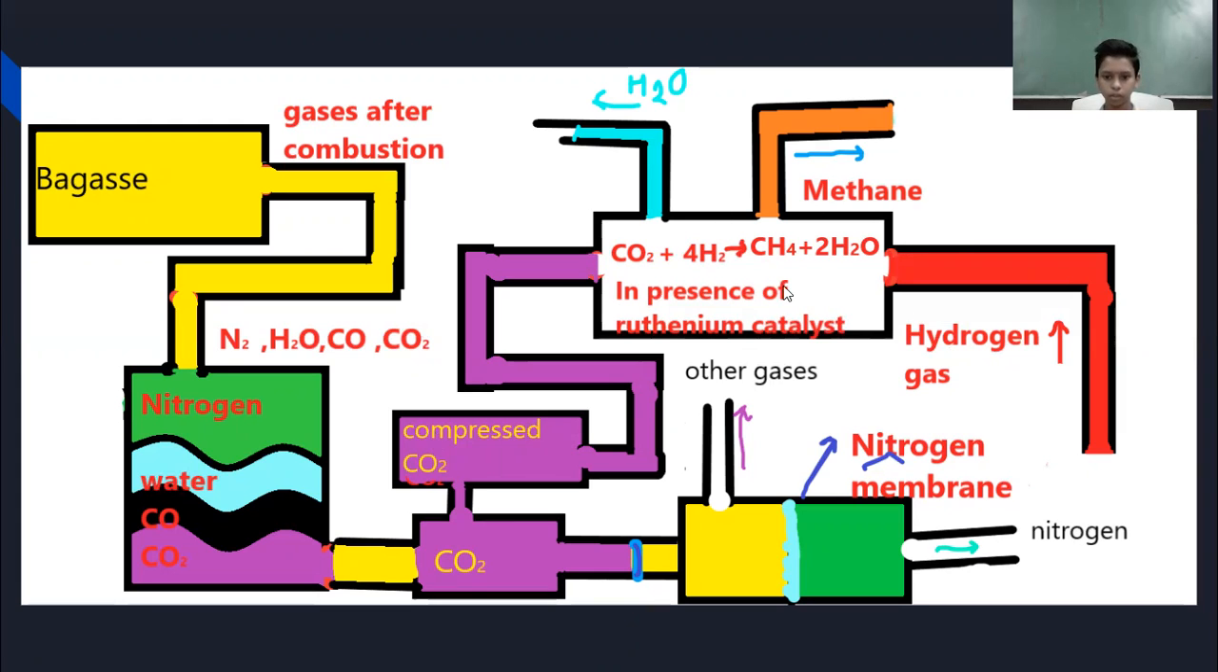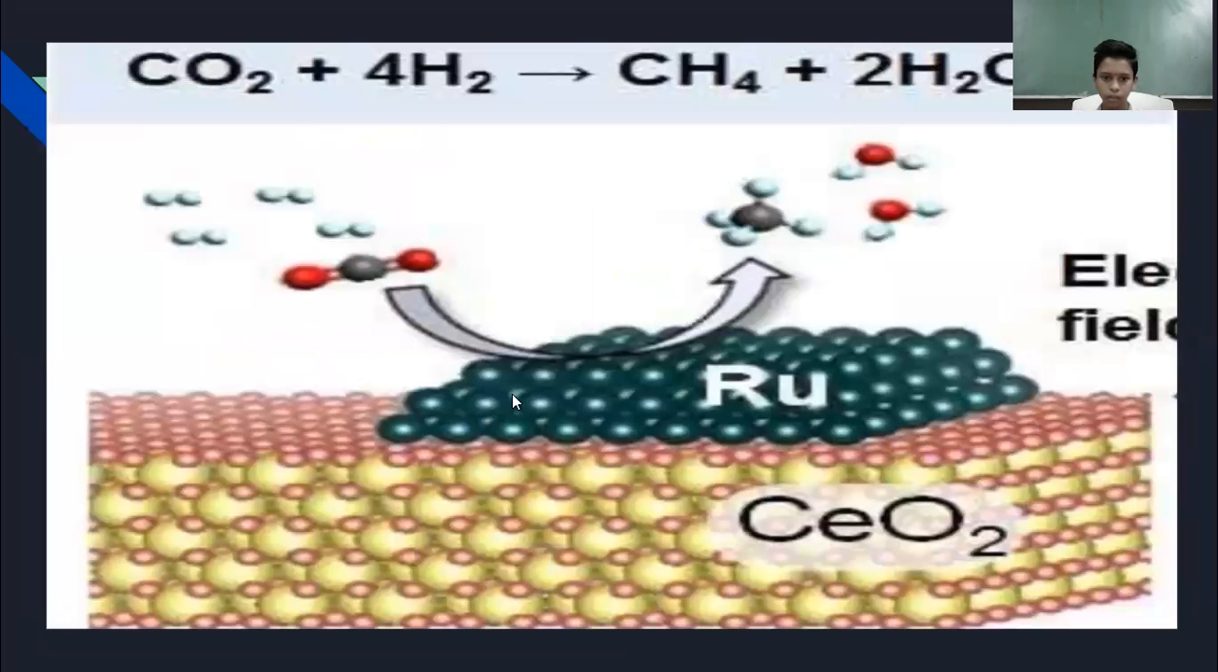Now here the real game is: our CO2 will react with 4 hydrogen molecules to form CH4 plus 2 H2O. Means it will form 1 methane molecule and 2 water molecules in the presence of ruthenium as a catalyst. CO2 is a very unreactive gas, but still in the presence of ruthenium as a catalyst at 400 degrees Celsius, it reacts with hydrogen to form methane and two water molecules. Here is the hydrogen source, and here is the methane and water excretion.